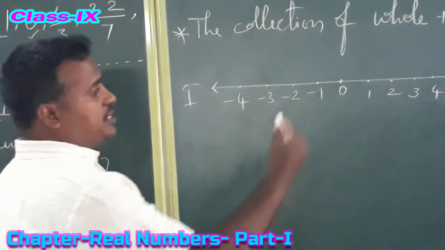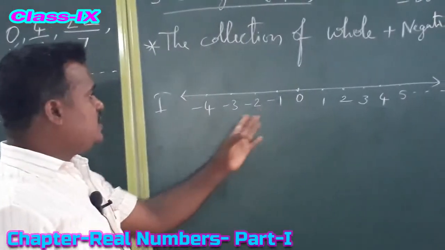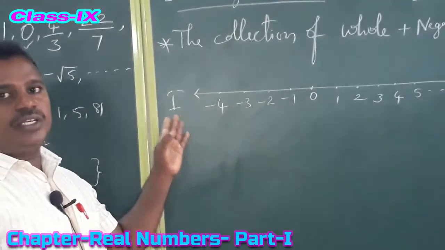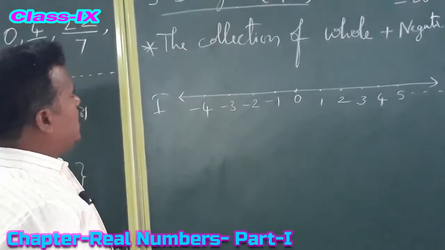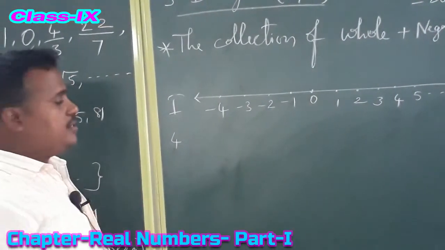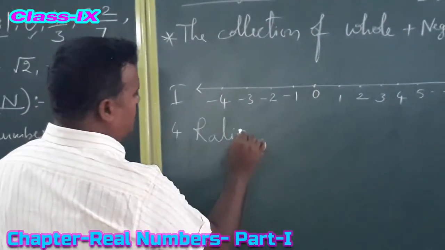So what is the largest number in integers? We can't define. In the same manner, what is the smallest integer? It is also not defined. Okay, so the next concept, the 8th class concept, is rational numbers.